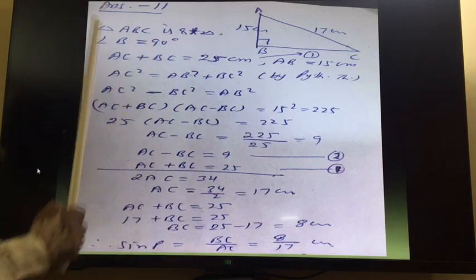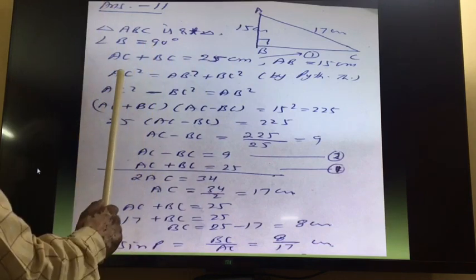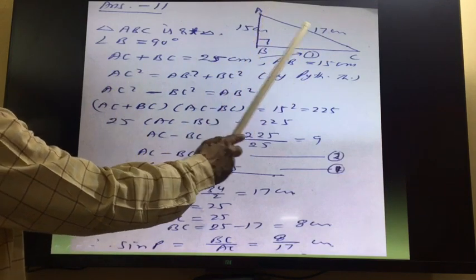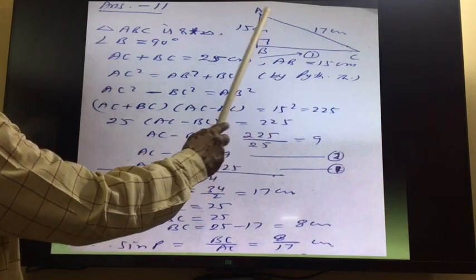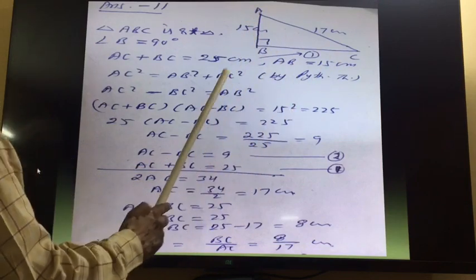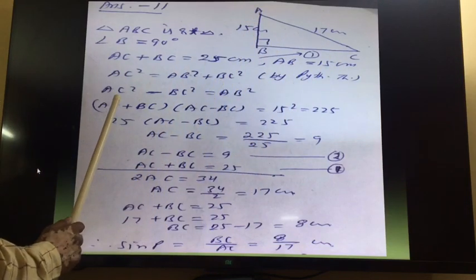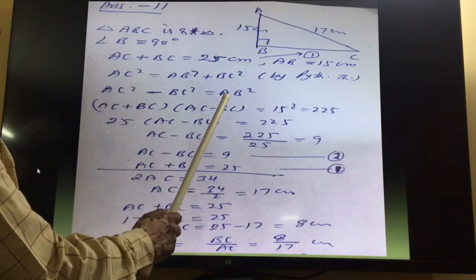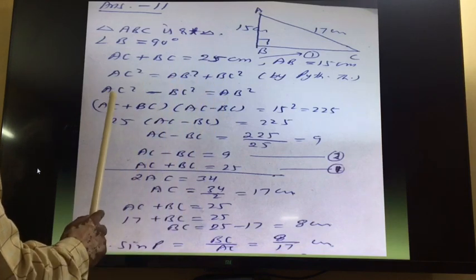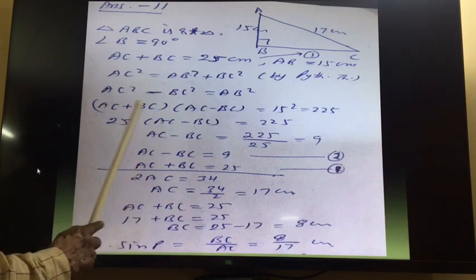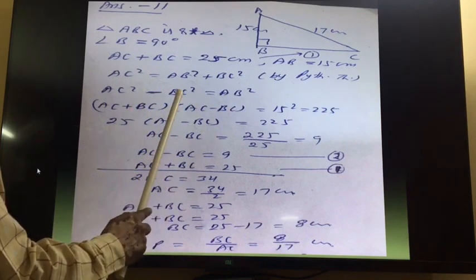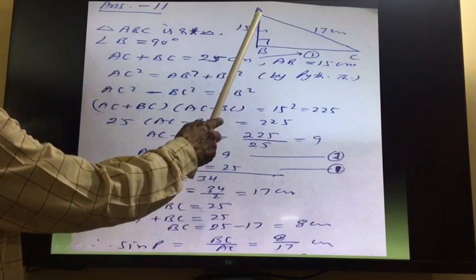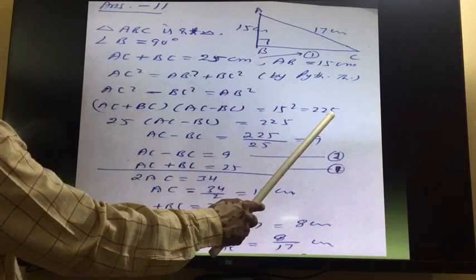We will find out the value of sin P. So we will apply the Pythagoras theorem because this is a right triangle. So hypotenuse square, AC square, is equal to AB square plus BC square by the Pythagoras theorem. So AC square, BC square we will transfer to the left side. So minus BC square is equal to AB square. Here formula A square minus B square, so A plus B, A minus B. So AC plus BC and AC minus BC is equal to AB square. We have already given 15, so 15 square.